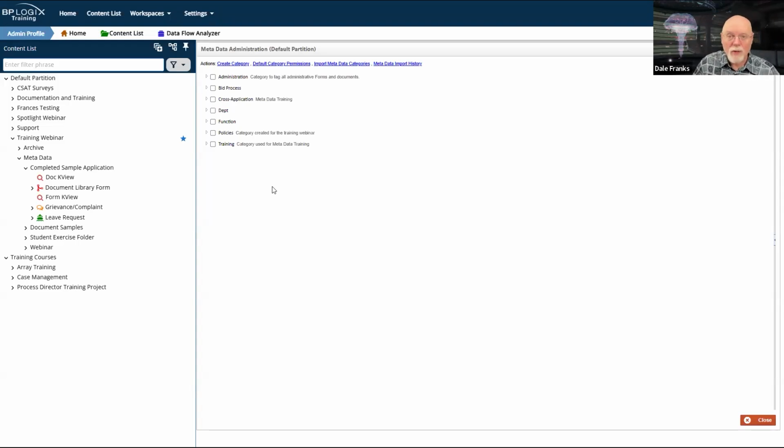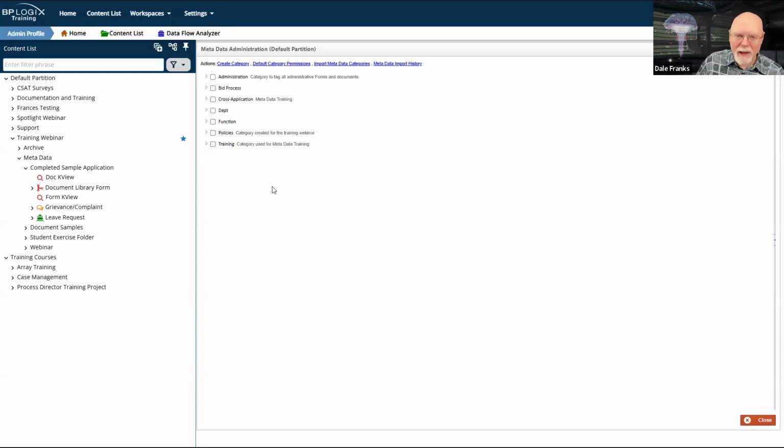Because if it doesn't exist, when you import the object, you're going to get import errors that say, okay, this object is designed to apply metadata, say to a folder. So there's metadata applied to this folder and all of its contents, but that metadata doesn't exist in your metadata schema, so you're going to get all these import errors.